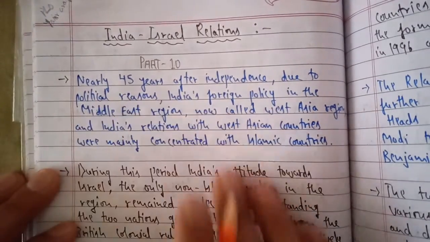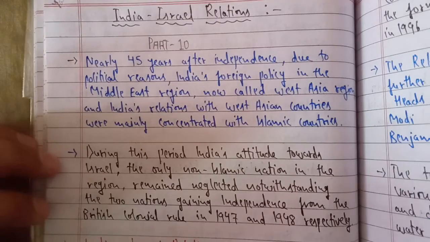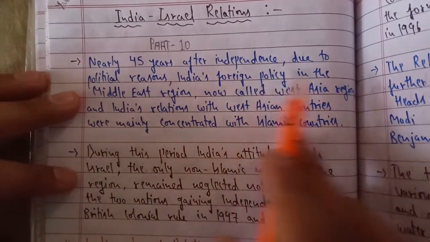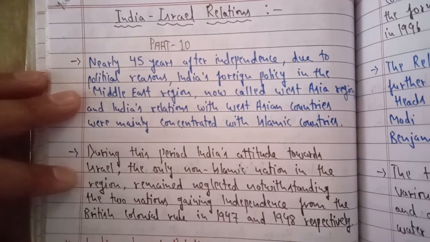First of all, let's revise what I have explained. Reading the first point, as I have told you, nearly 45 years after independence, almost 45 years had passed till 1991, but there were a few political reasons because of which India could not develop good foreign relations with Israel.